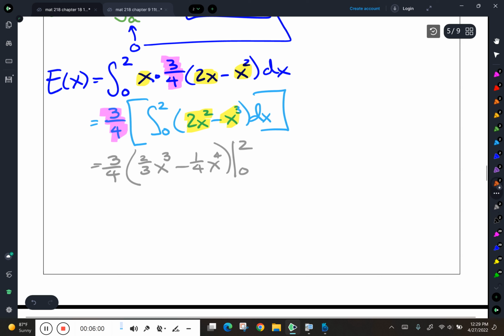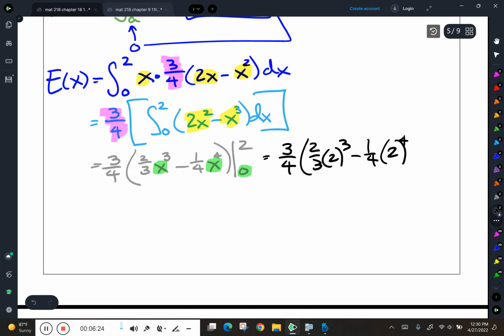I love when I have a limit of integration of 0, especially when it's a polynomial, because when I plug that 0 in, it's just going to become nothing. So all I have to do is evaluate this at the upper limit. Okay? So that's going to give me 3/4 times 2/3 times 2 cubed minus 1/4 times 2 to the 4th.